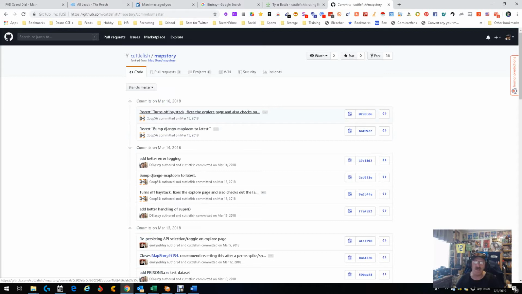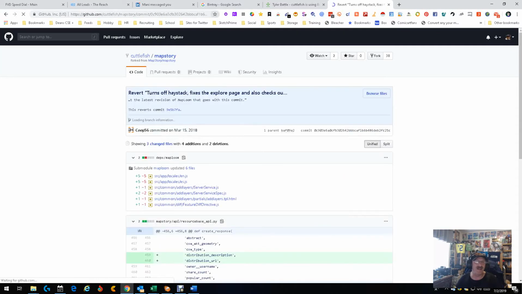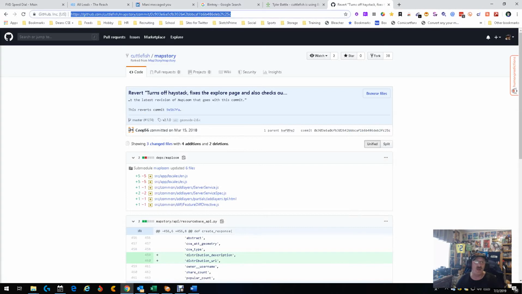So we got that commit, that commit. We got some commits here. That's all interesting. Let's go to this commit. Open the bad boy up and see what it says. We're still in Cuttlefish, so we know it's his information, or at least we hope, unless it's somebody who's helping him with it. So what we're gonna do is we're gonna play a little game,